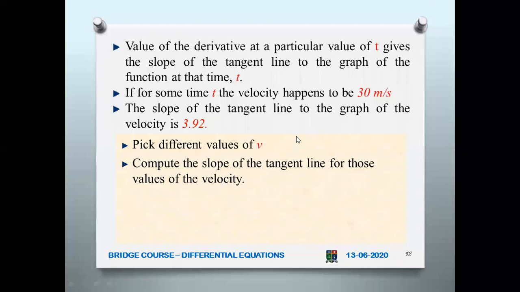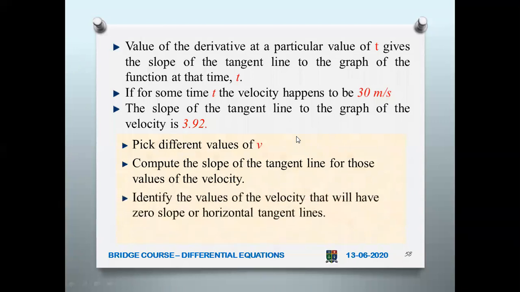Now, like this, pick different values of v. See, 30 meter per second or 60, like that. You just go on changing the velocity, then compute the slope of the tangent line for those values of the velocity and identify the values of the velocity that will have zero slope or horizontal tangent lines. Then set the derivative equal to 0, then solve for v. So this is the procedure.